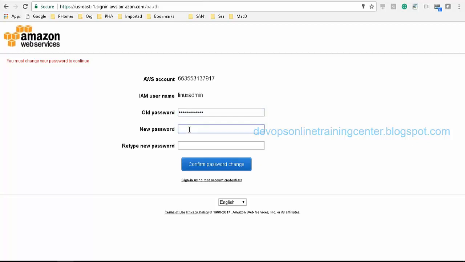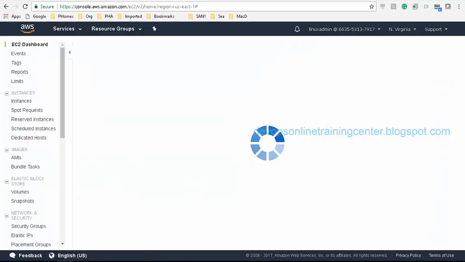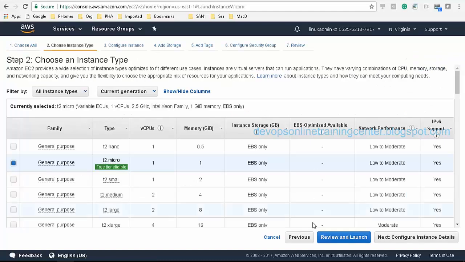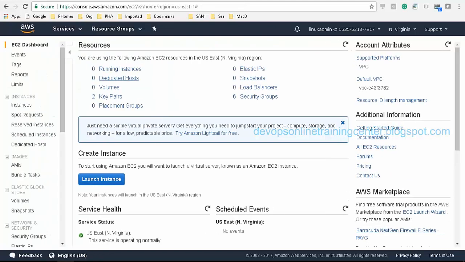Now I'm forced to create a new password. So I'll create my own password, root123 whatever. Then confirm the password change. So now I logged into the Amazon console as the Linux admin user, right? And now I have been given EC2 full access. So now I can go to EC2 and launch an instance. We'll see whether we'll be able to launch the instance or not. If I click on this, I'll be able to launch because I have been given EC2 full access.